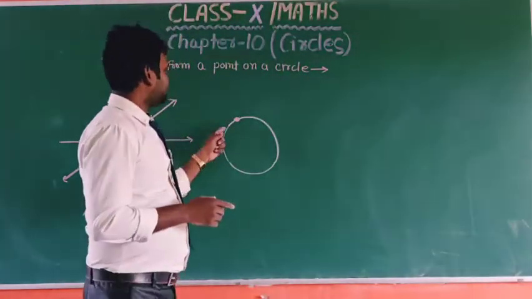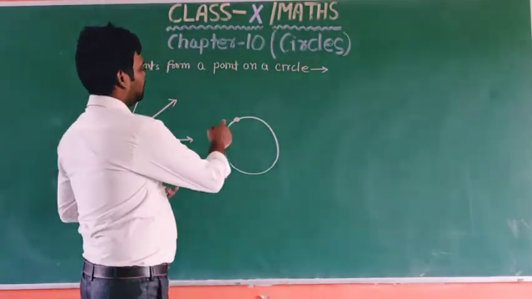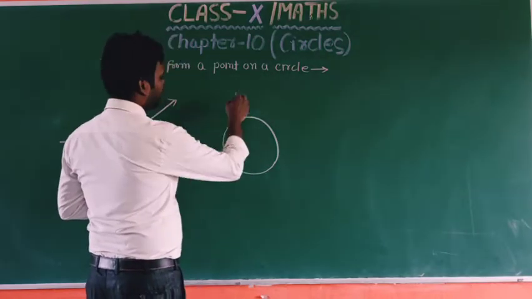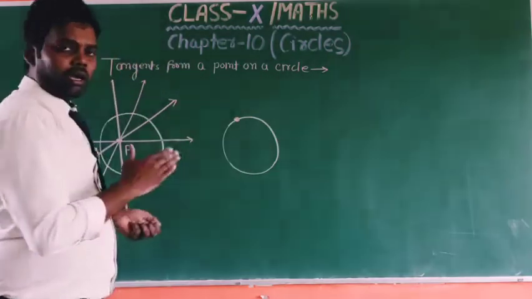Only one tangent can be drawn when the point lies on the boundary of the circle.